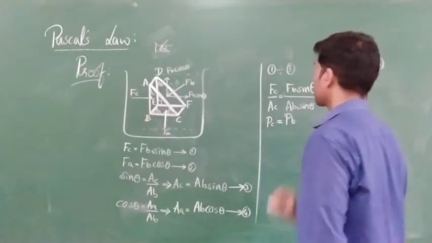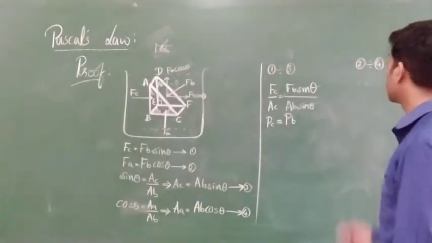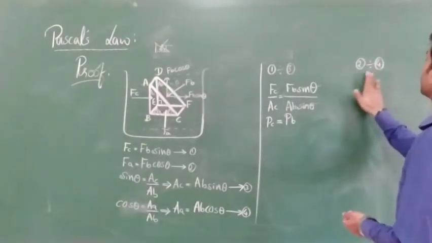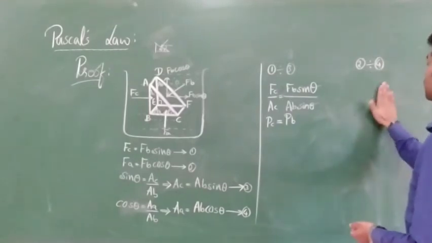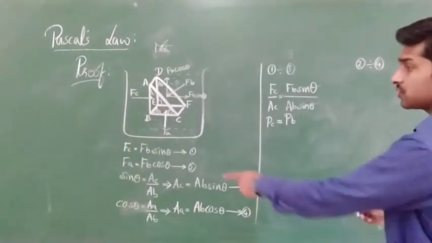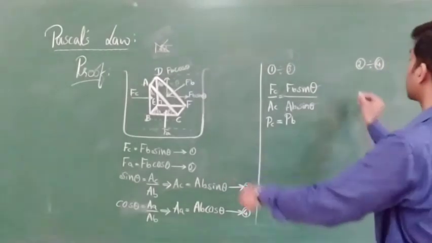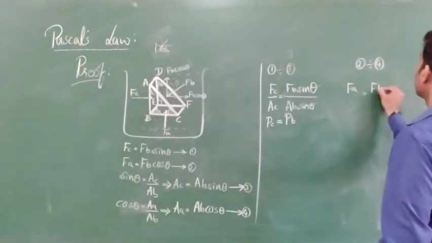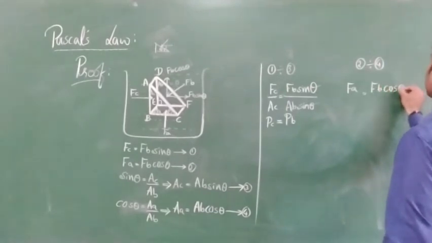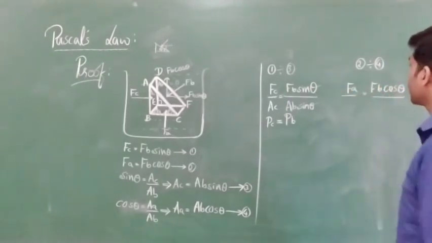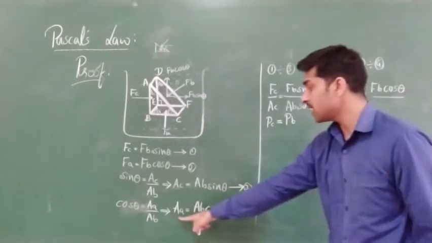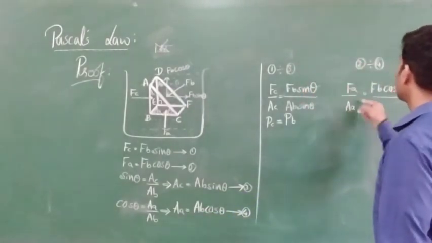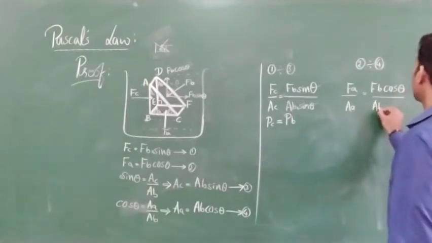Are you all understanding? Shall we go to the next step now? So what we have over here is equation 2 divided by equation number 4. What is equation number 2? Cross check. FA is equal to FB cos theta, whole divided by equation 4. What do we have? AA is equal to AB cos theta.